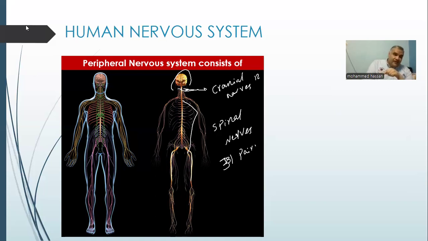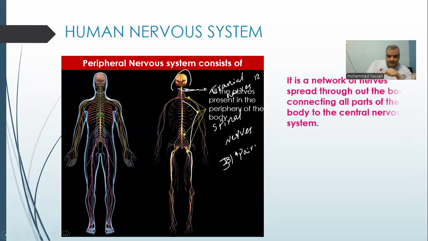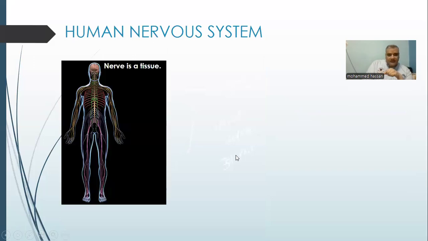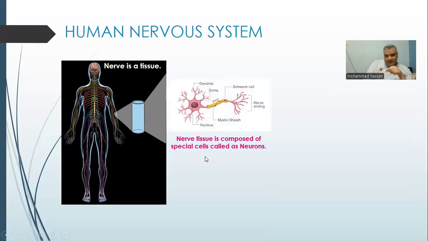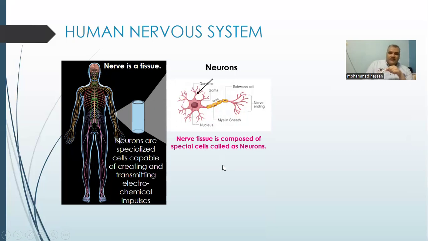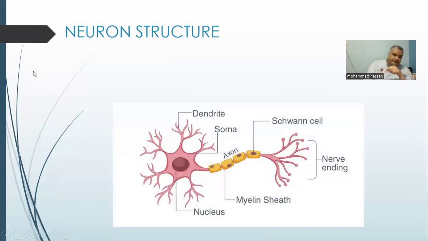Then, to talk in more detail, we have to go to the next slide. What is the functional and building unit of the nerve? We have to talk about the neuron. The neuron is a long cell in our body. A neuron consists of the nerve body. It is branched.